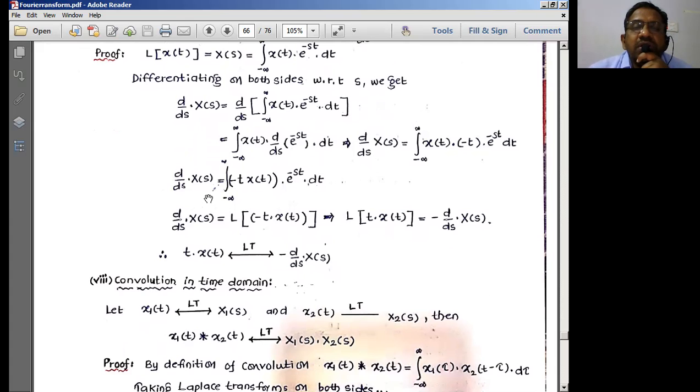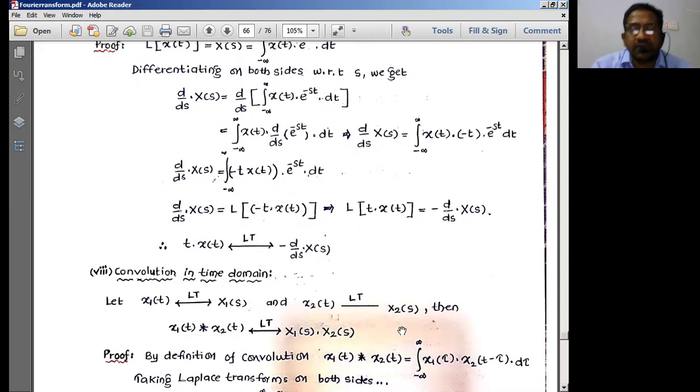This is the Laplace transform equation, x into e power minus st dt, so similar to that, I can write d by ds of X of s is nothing but the Laplace transform of minus t into x of t. Therefore, taking the minus onto the other side, I can simply write it as minus d by ds of X of s. So these two are going to form the Laplace transform pairs.